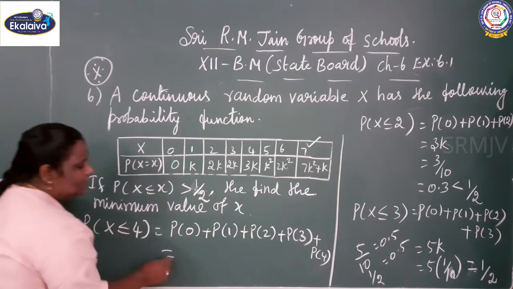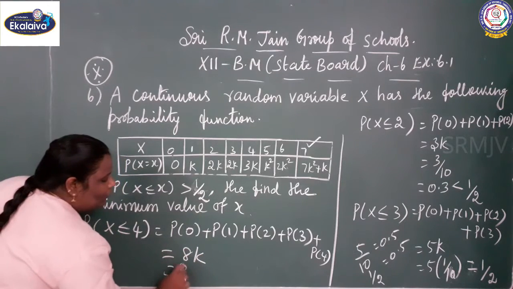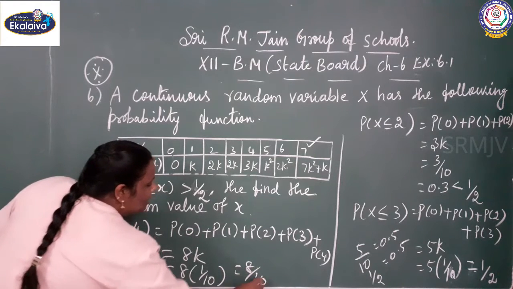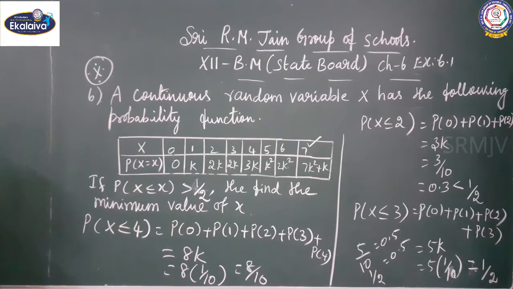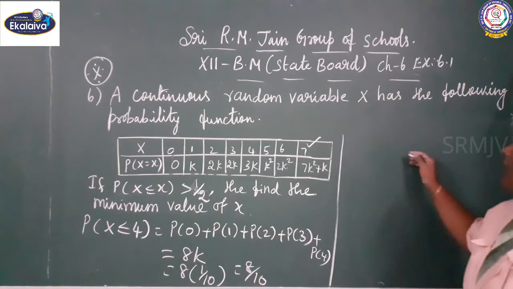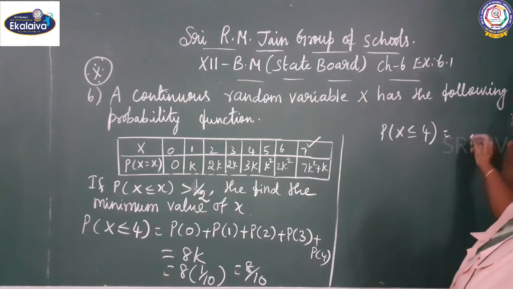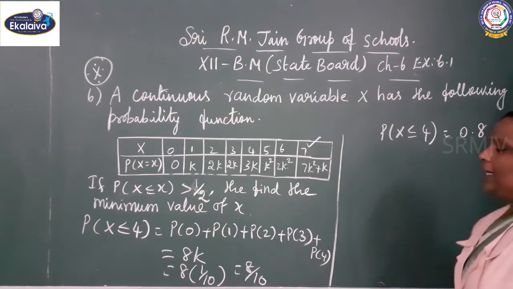So the value is 8k. What is the value of k? 1 by 10. So it gives 8 by 10. See here, P of x less than or equal to 4 equals 0.8.